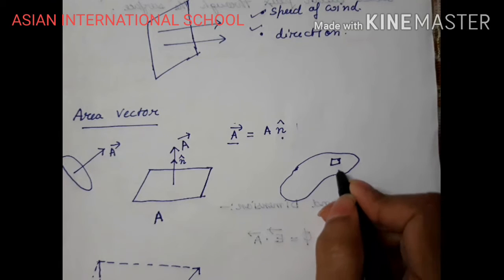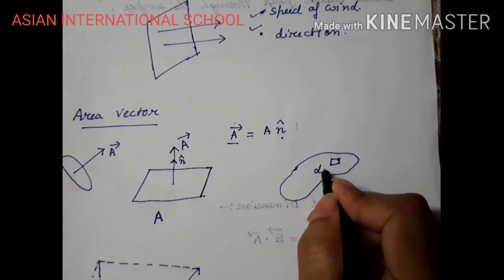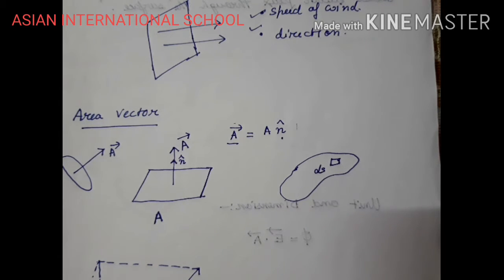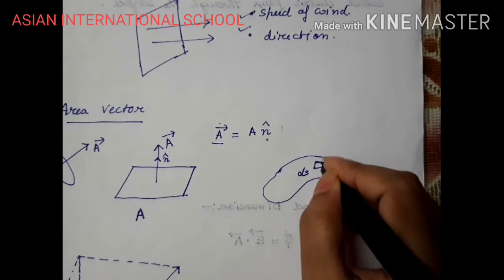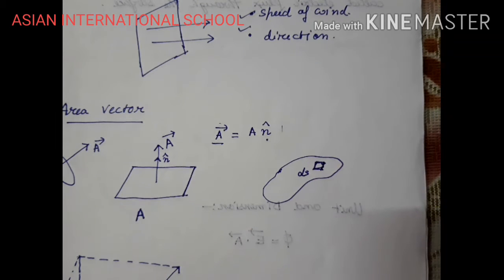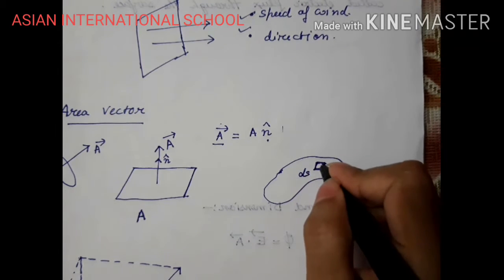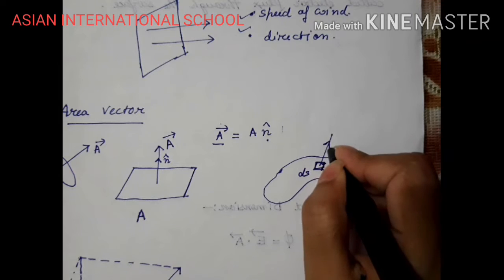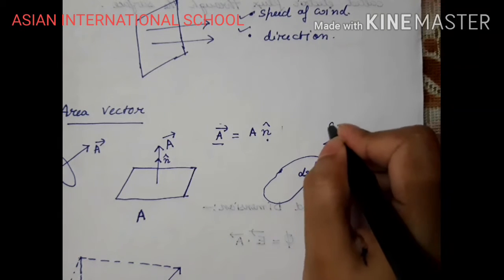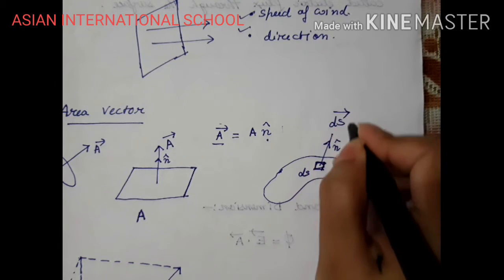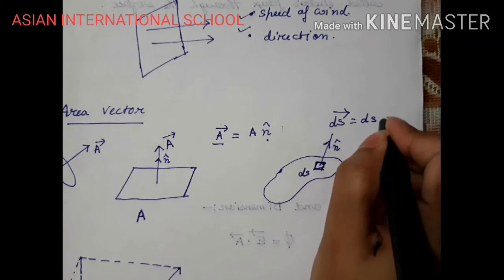So I can consider this to be ds. Okay, so this is the magnitude ds. Now it's a planar area, so obviously it will have a direction. Let us consider that this is representing the direction n cap. Then this becomes ds vector, which equals ds n cap.